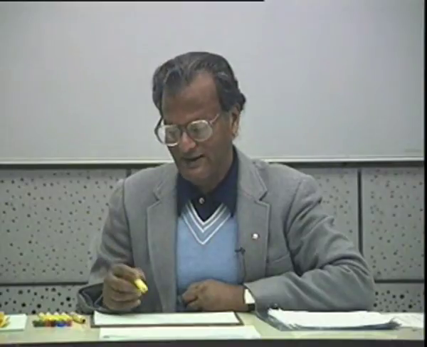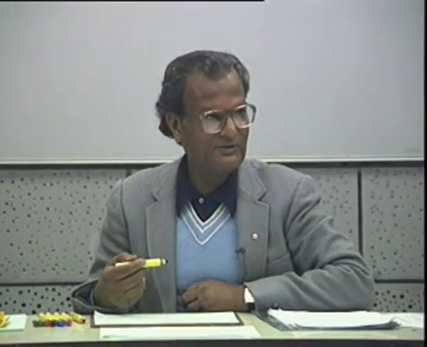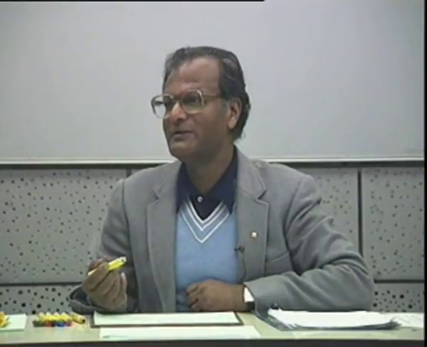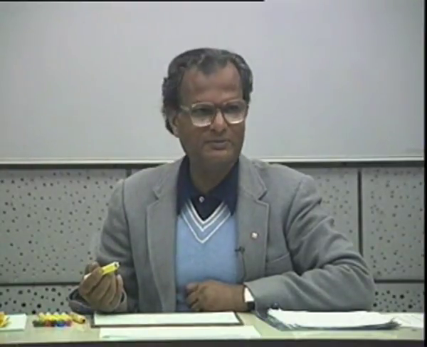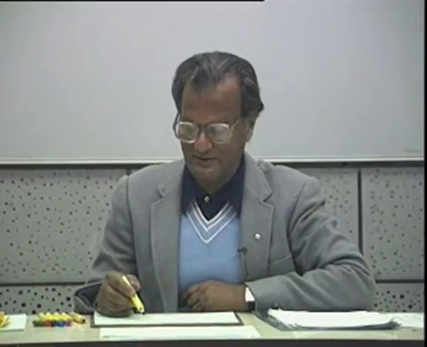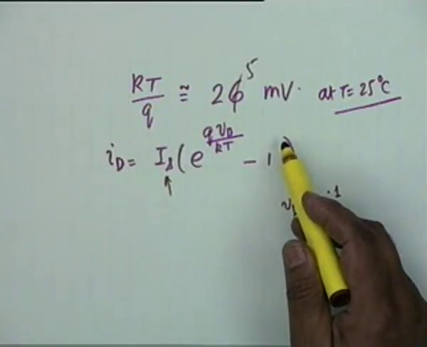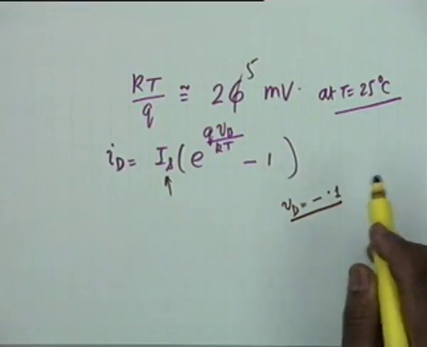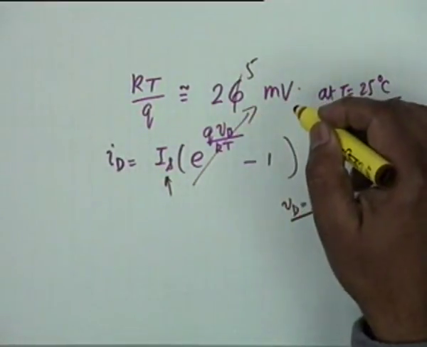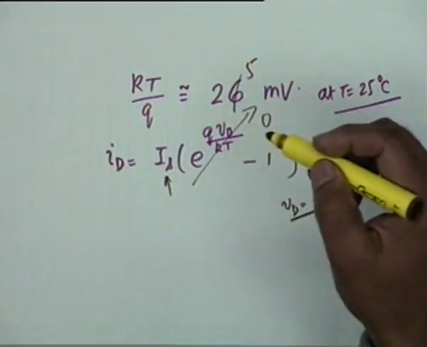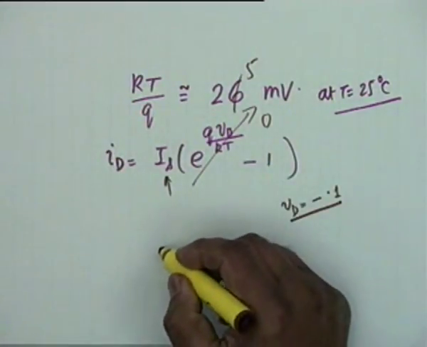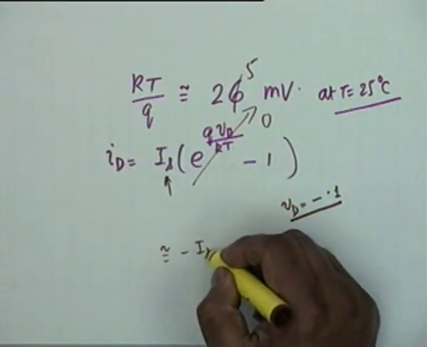Agree? 100 divided by 25, e to the minus 4. Now the value of e lies between 2 and 3, and therefore e to the minus 4 is a very small quantity compared to 1. So even when Vd goes to minus 0.1, this term goes to 0. Compared to unity, it's a very small quantity, and therefore the current goes to minus Is.